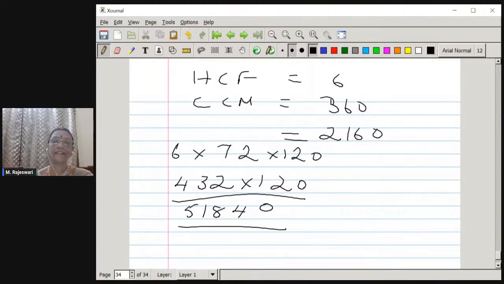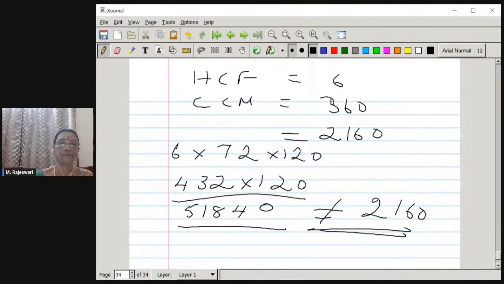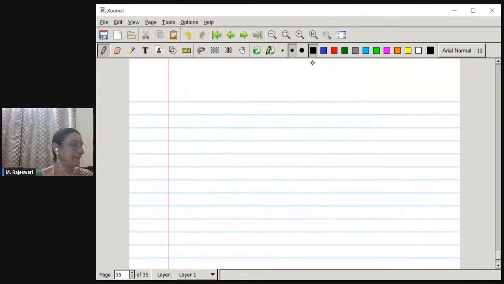So obviously this is not equal to 2160. Therefore we have verified the fact. This is a very simple question. You can always attempt it easily.